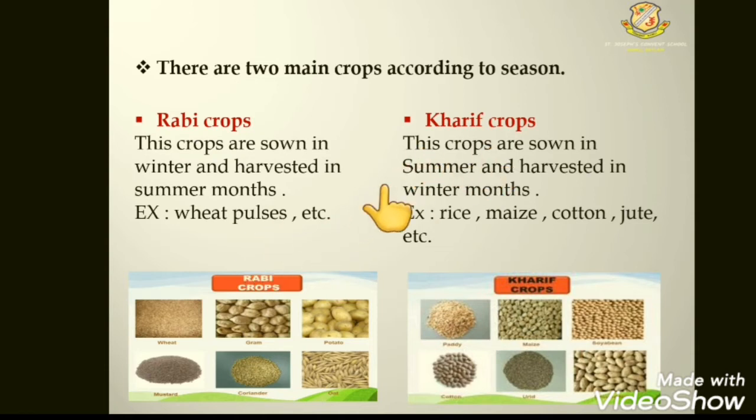Now Kharif crop. The crops which are sown in summer and harvested in winter months are called Kharif crops. That means crops whose seeds we sow in the summer season, and we cut them in winter months. These crops are called Kharif crops. Examples: rice, maize, cotton, jute, etc. These are the Kharif crops as you can see in the image. Also this is the Rabi crops and this is the Kharif crops.